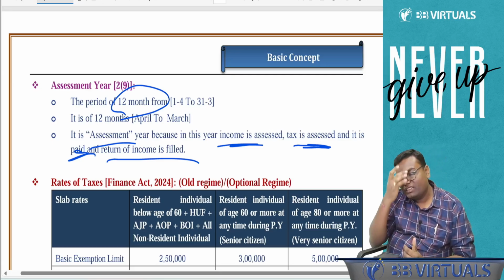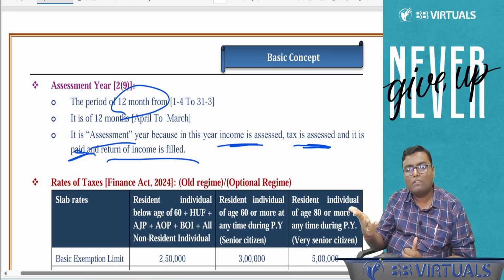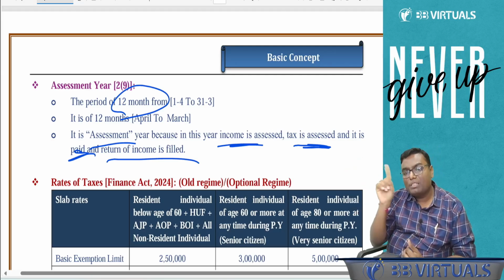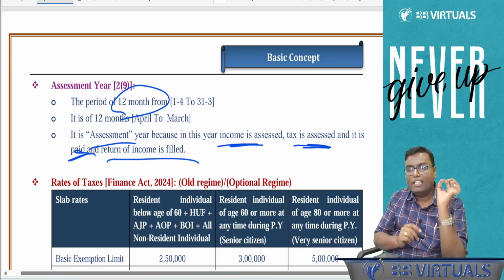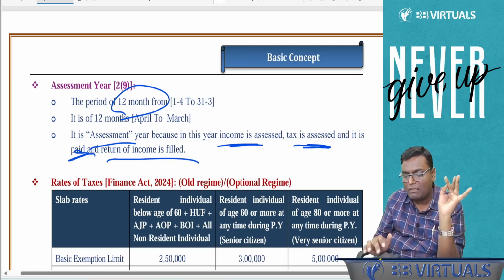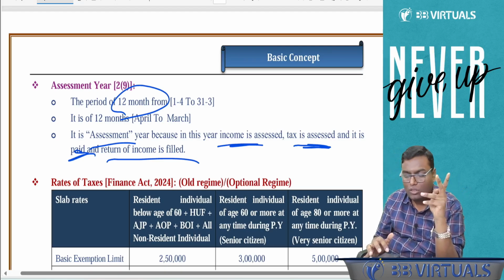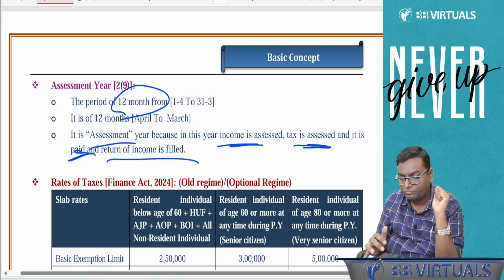Section 4, charging section. Income tax is payable by every person on his total income earned in previous year, relevant to assessment year, at the rates applicable. Now, what is the meaning of the word person? 7 category: individual, HUF, firm, company, AOP, BOI, association of person, body of individual. Then it comes to local authority, and then it comes to artificial judicial person, AJP.